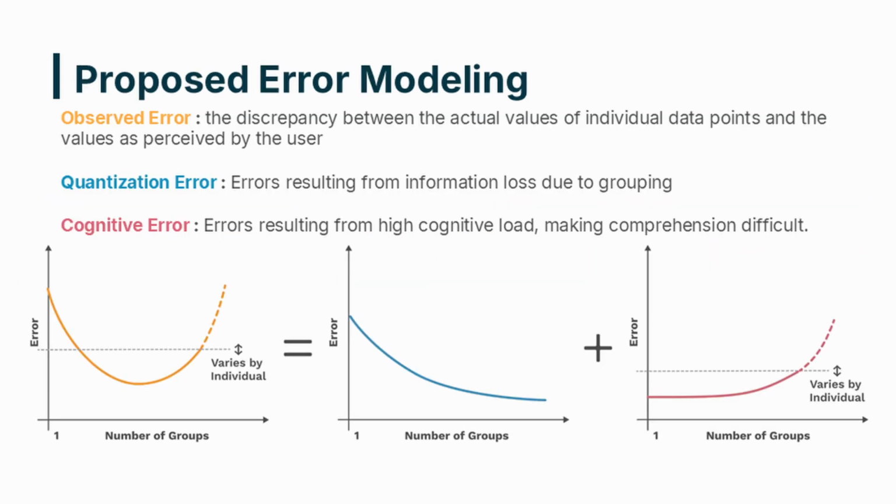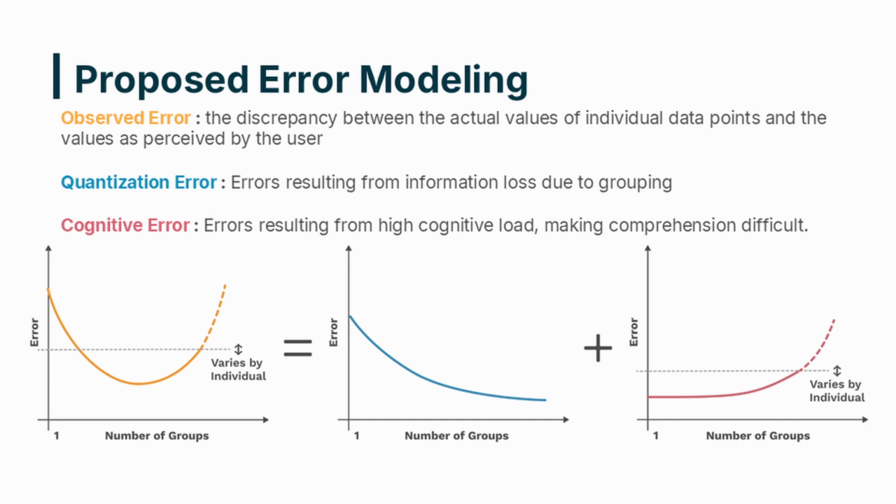In this paper, we propose error modeling. We defined 3 types of errors. First, the observed error, highlighted in yellow, represents the difference between the original data and what the PVIs perceive. We assume that observed error is decomposed into 2 types of errors, quantization error and cognitive error.